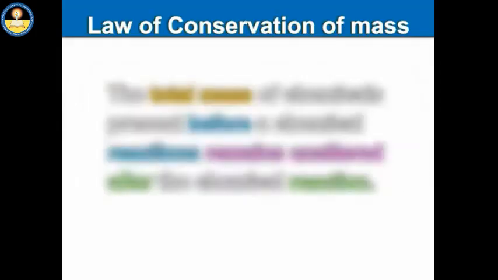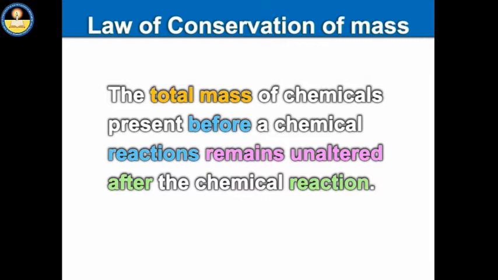The law of conservation of mass or matter in a chemical reaction can be stated as: the total mass of chemicals present before a chemical reaction remains unaltered after the chemical reaction. Let us prove it mathematically.